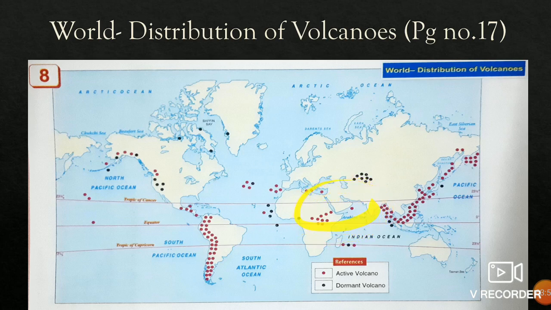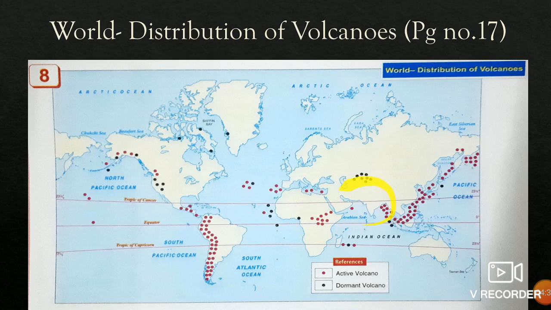Here are your basically active volcanoes in Africa, above your equator. Here is your Democratic Republic of Congo, Kenya, Uganda, okay, your Central African Republic, Sudan, Chad, these are the countries over here. But here the volcanoes where there is, that is Democratic Republic of Congo, that is Congo, South Sudan, Ethiopia, Uganda, and Kenya.